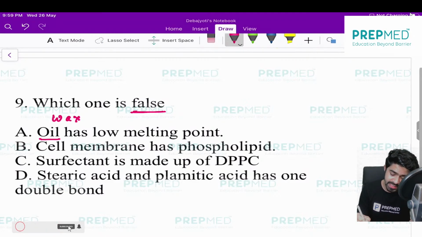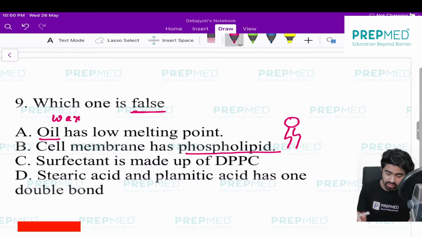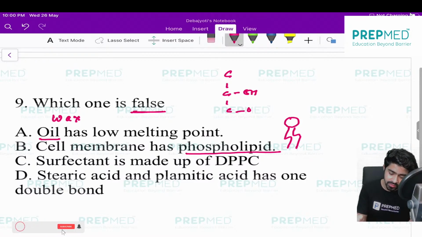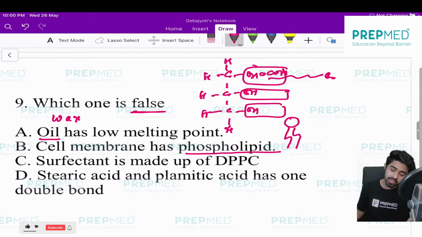All right, the second statement: cell membrane has phospholipid. I think this is a very easy statement, you already know they are phospholipids. This is the glycerol, this is the fatty acid tail. I think you also know the glycerol structure since childhood, this is CH, H, H and H and H. Now you have to add a fatty acid, which is COOH with R, then you will find ester bonds, 3 ester bonds, that's why it is called triglycerides.